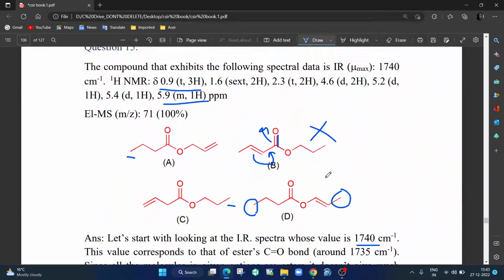Very clearly we can neglect D. Okay. And also if you look at 71, peak 100%, so it is a stable peak. With this also we can know it is either A or C.